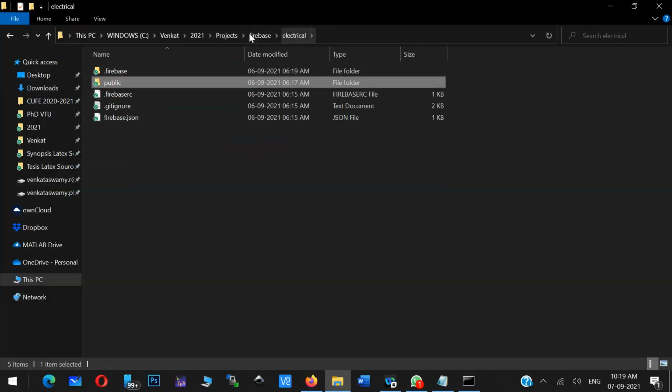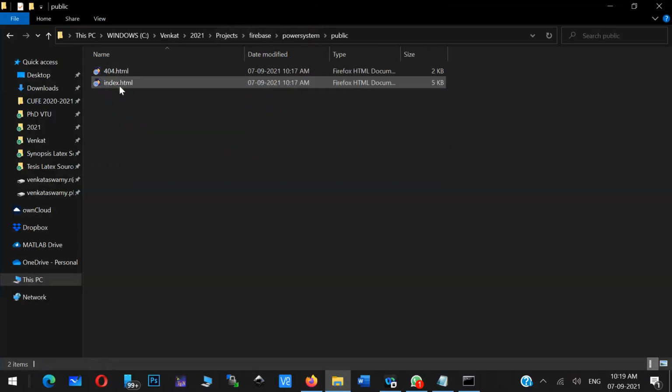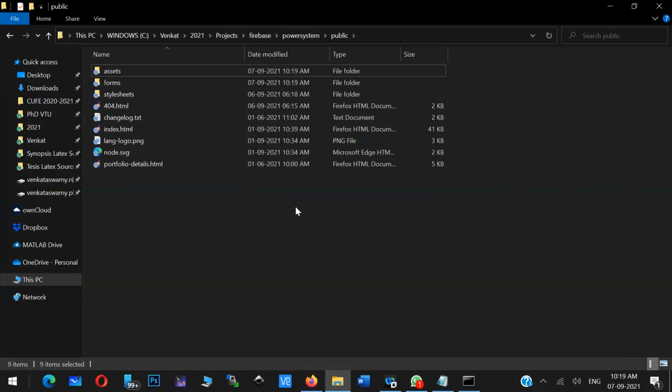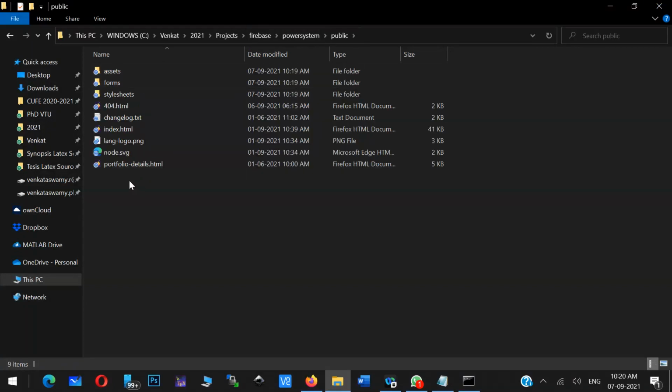I'll come to my application, that is Power System. Currently you'll be having some index.html file and 404. You can delete both of them, and you can paste your application at this particular point. Inside this public folder, you have to paste. Ensure that you have an index.html file in this folder.